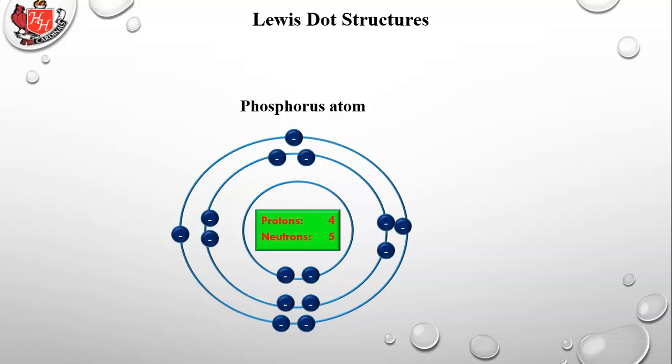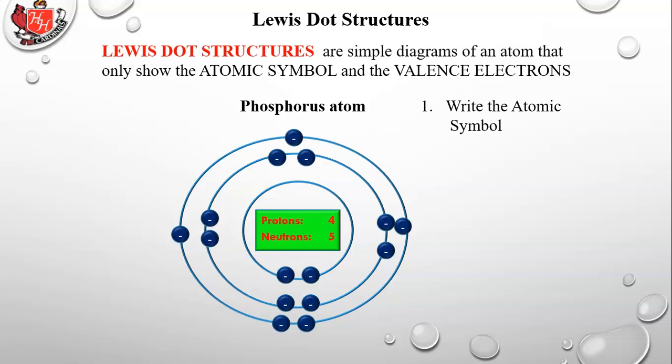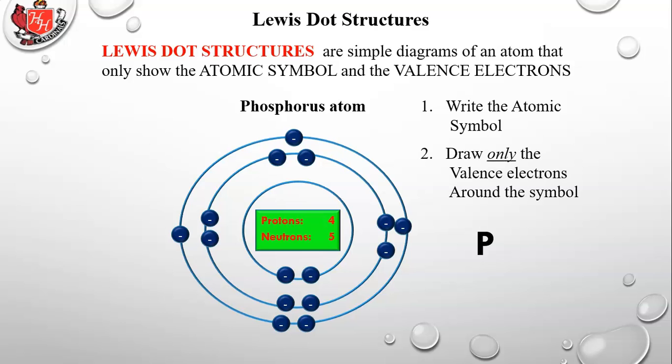One more, phosphorus. And that's the Lewis dot structure for phosphorus. Again, the important fact of that is that there are 3 unpaired electrons, and that's where chemical bonds can take place.